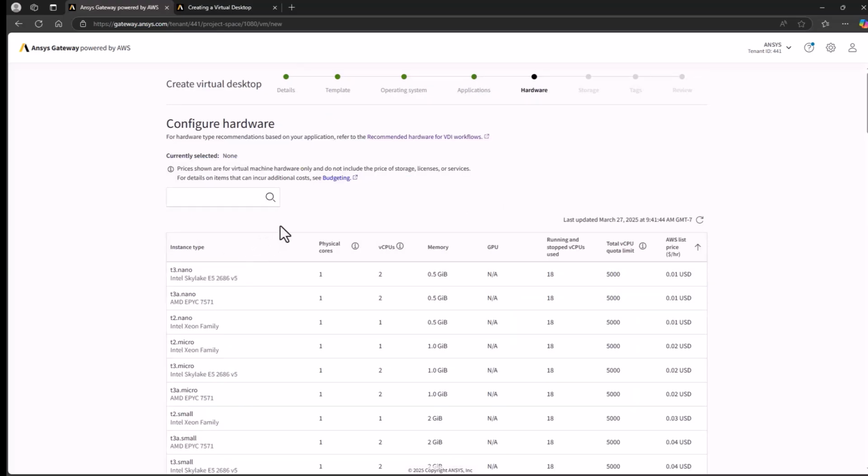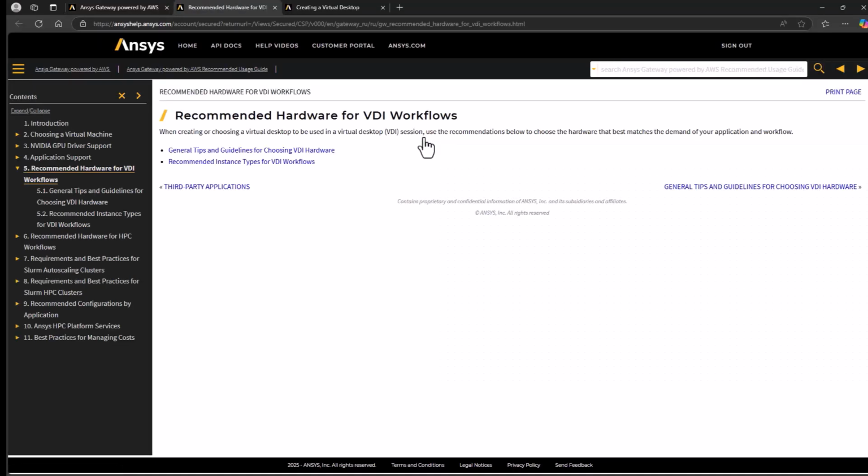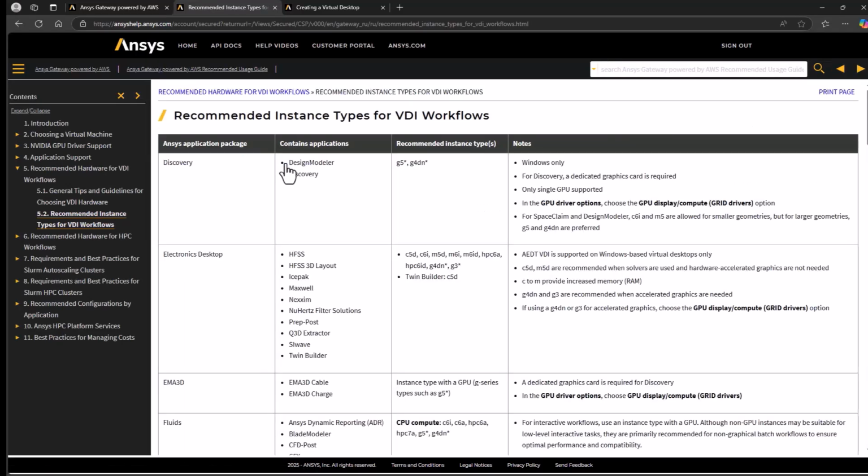There are hundreds of choices, so to make things easier, we provide a convenient link to our recommendations. Check the recommended instance types for VDI workflows. Consider your desired use cases and applications and try to find an instance type that best satisfies all needs.